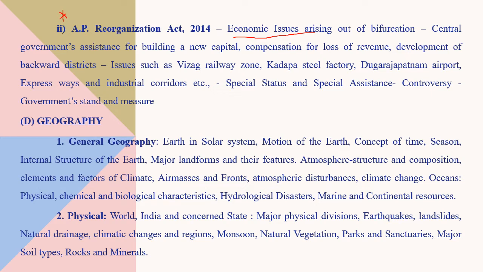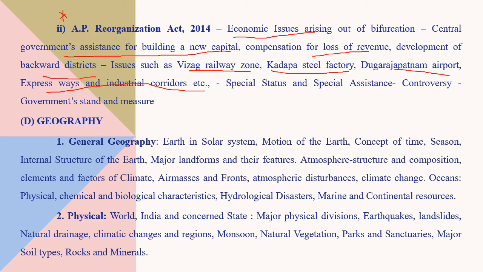So what is the central government's promise regarding the assistance for building a new capital? Compensation for loss of revenue, development of backward districts. We know there are many backward districts in AP too. Issues such as Vizag railway zone, Kadapa steel factory, Dugarajapatnam airport, expressways and different industrial corridors that need to be developed, which are always in the news these days. So these are very important for the exam.